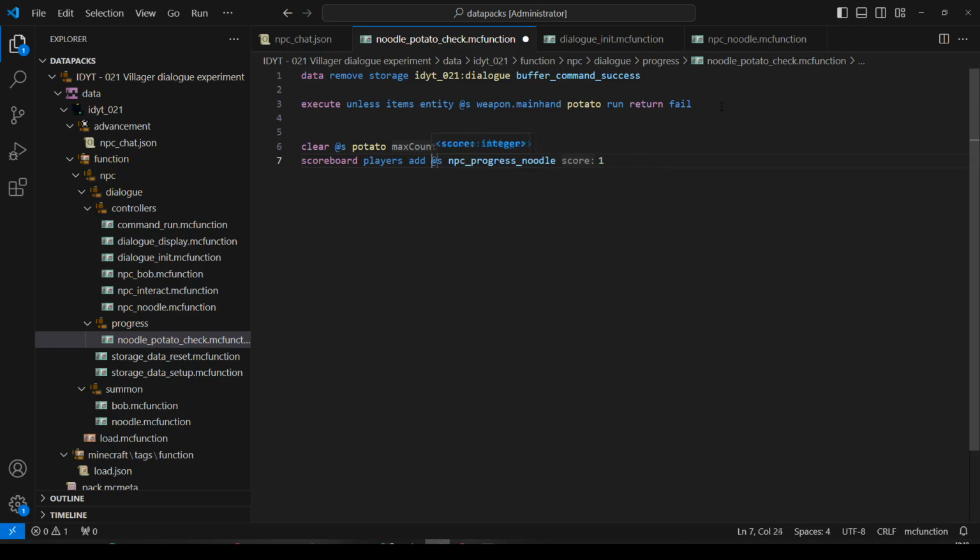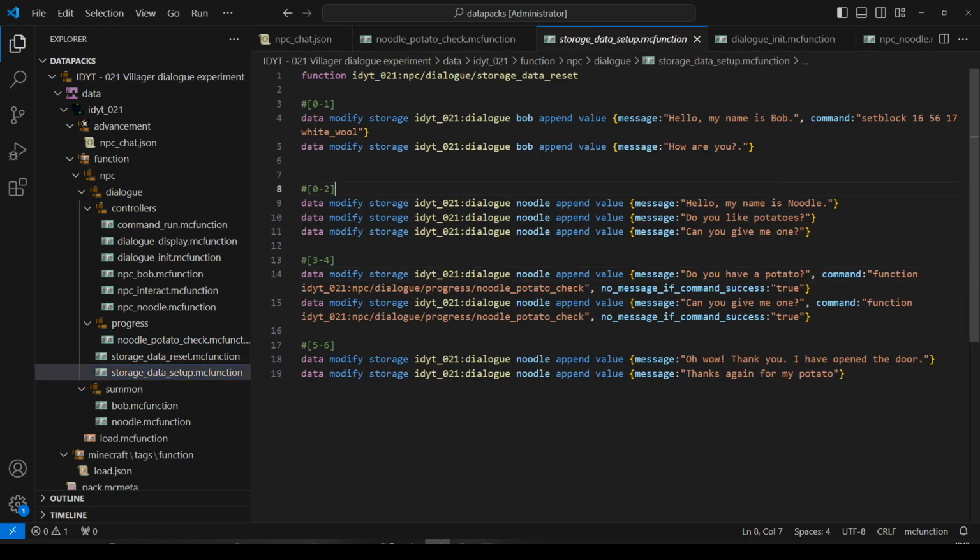Actually, what I'll do is I will set it. 1, 2, 3. Set to 5. So what's going to happen? Let's go and look at the data. We're going to go, my name is Noodle. Do you like potatoes? Can you give me one? Do you have a potato? Can you give me one? Cycle, cycle, cycle until I hit him with a potato.